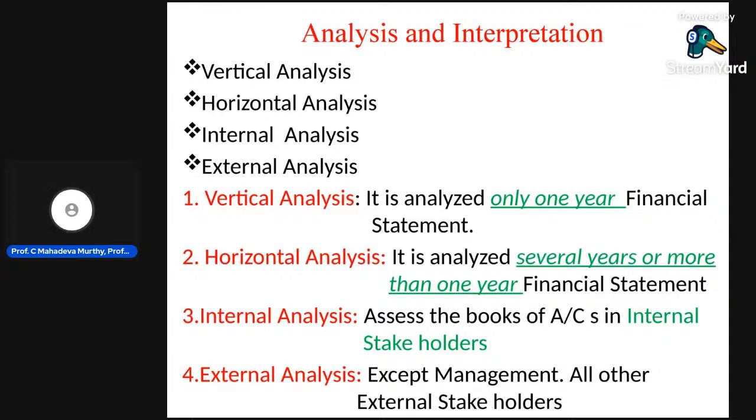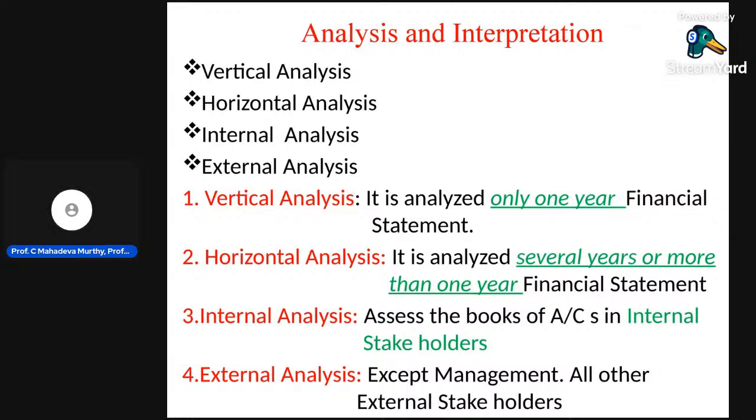In case of income statement, sales is the base. In case of balance sheet, the total is the base. You divide sundry debtors and liabilities by the total of that balance sheet. So vertical analysis means it is analyzed only 1 year financial statement. That is the meaning of that. I hope you understand that.